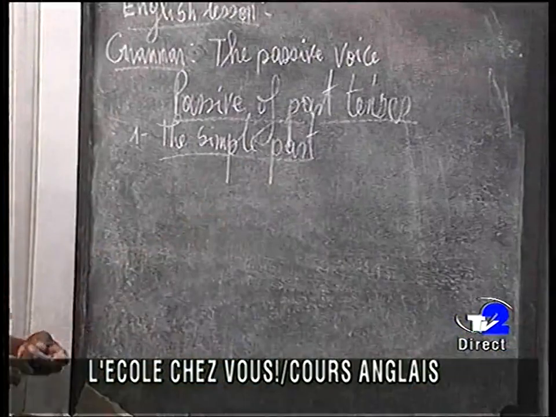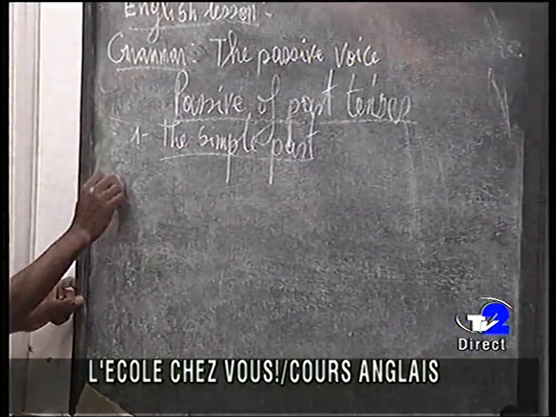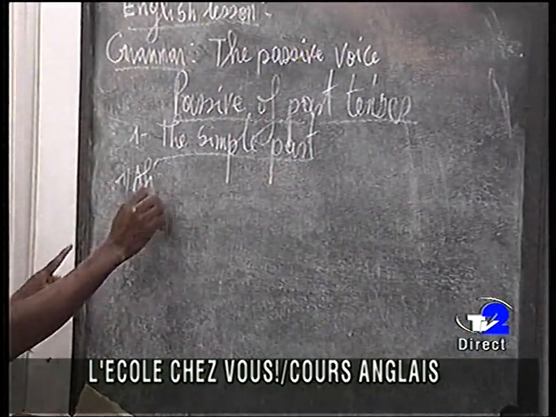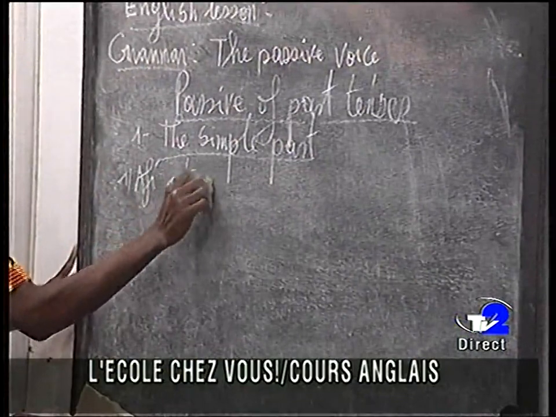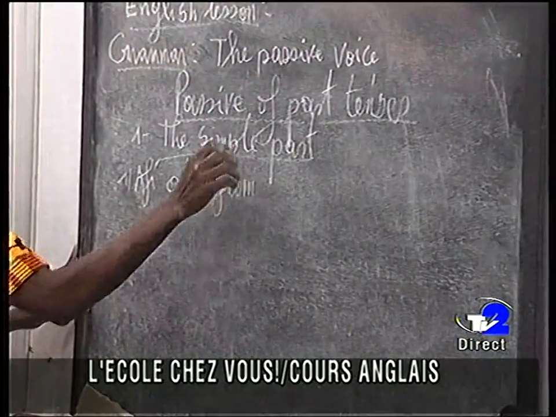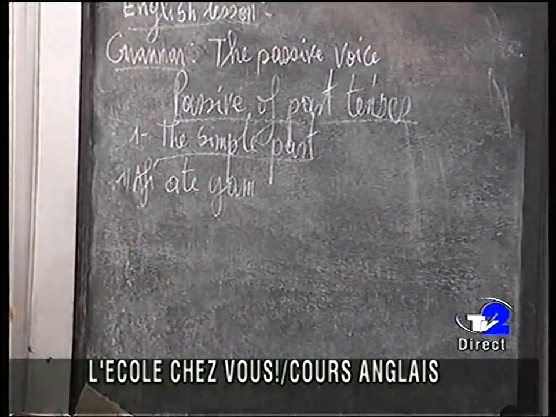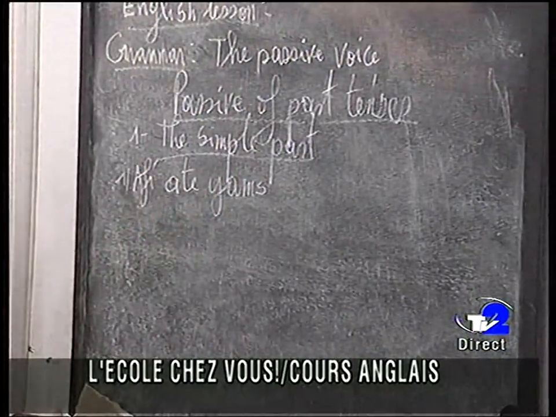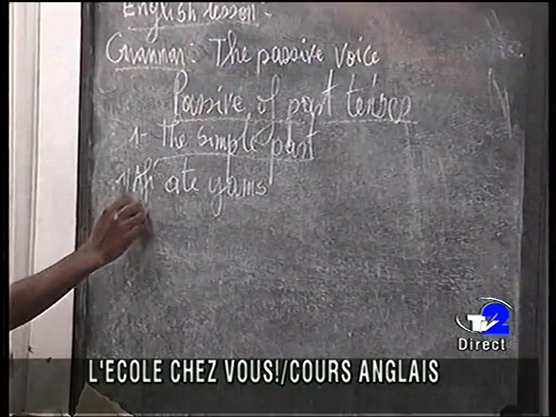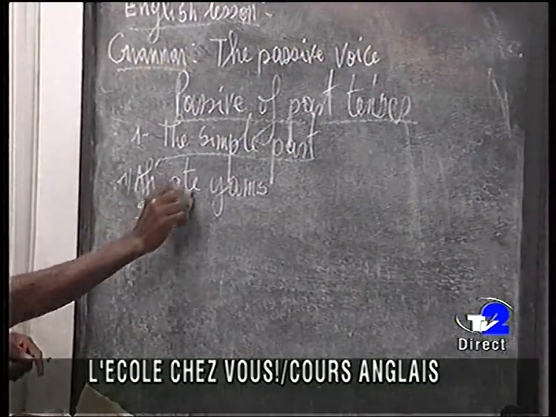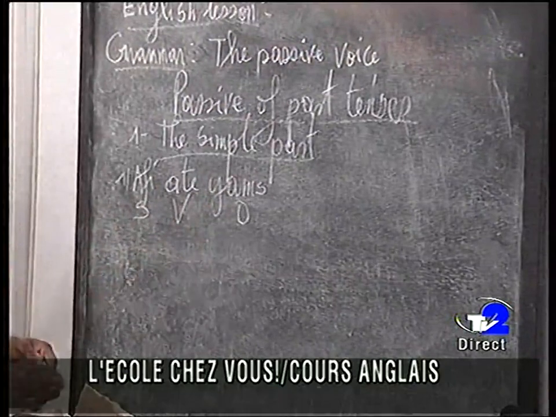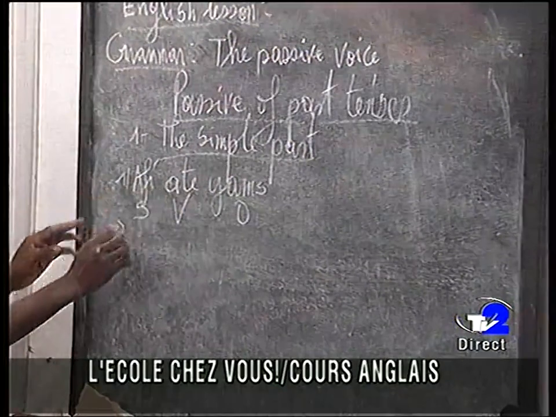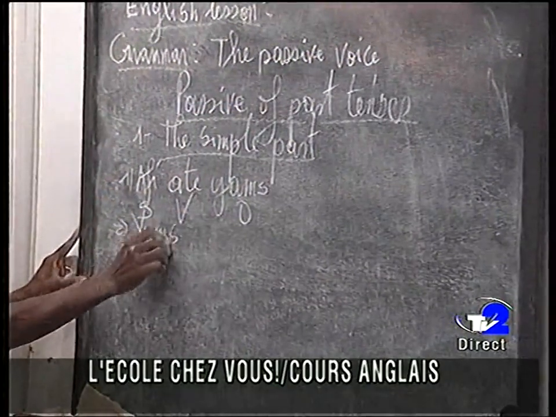A sentence in simple past. Afi ate yams. Okay. Afi ate yams. That is the subject Afi, the verb ate, and the object yams. Transformation will give this one. Yams. Okay.